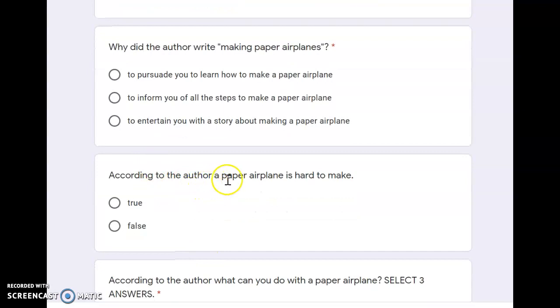According to the author, a paper airplane is hard to make. Is that true or false? True means he said it in the story. The author in there said it's hard to make. Or false, he didn't say that in the story.